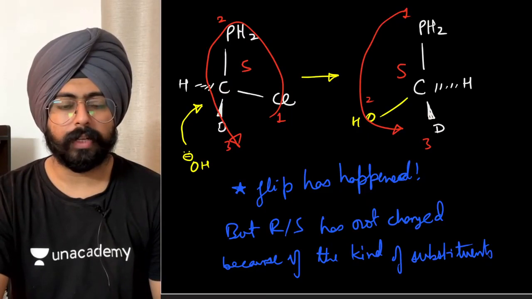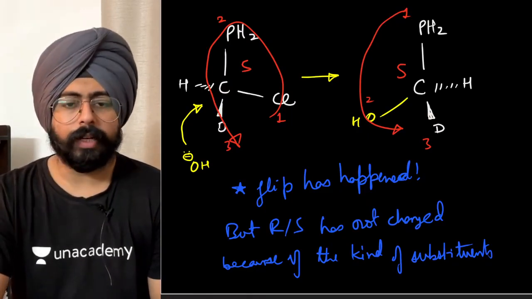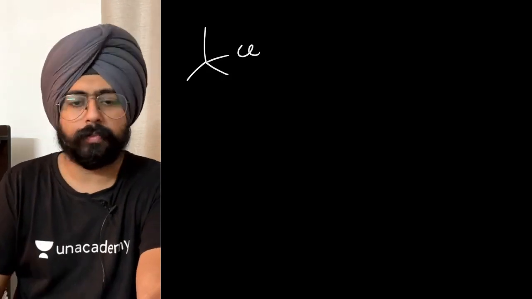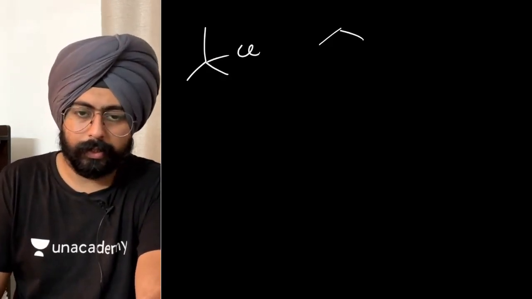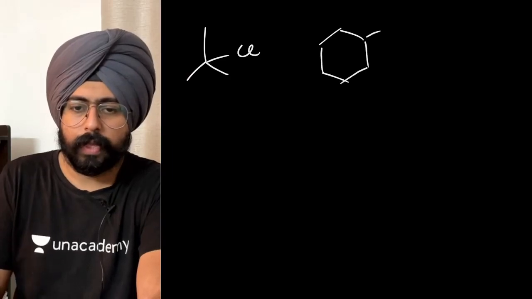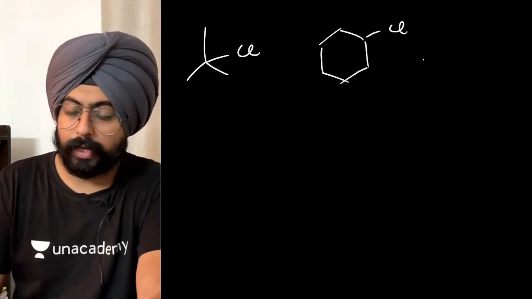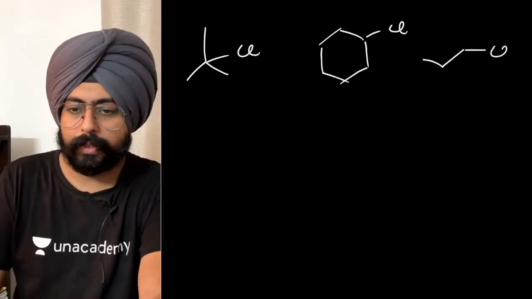Okay, fine. So now, my dear friends, I'm going to ask you a question. Just 2-3 questions that we'll try to do, and then we will finish today's class. SN2 reactions are literally over, with more details of SN2 when we compare this with other reactions. I'm going to give you 3 substrates. This is the first substrate, this is the second substrate, and the third substrate looks something like this.